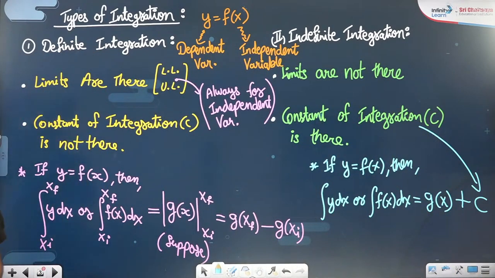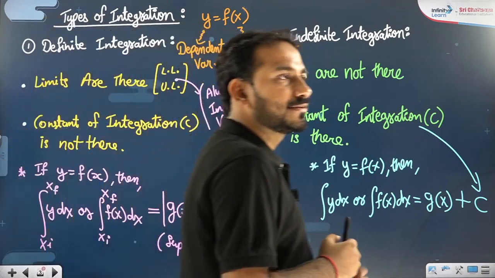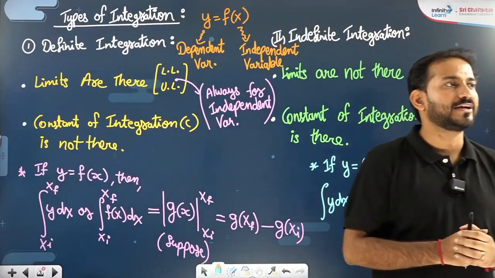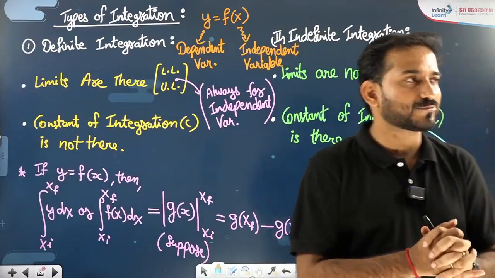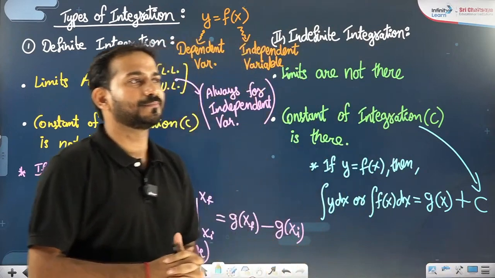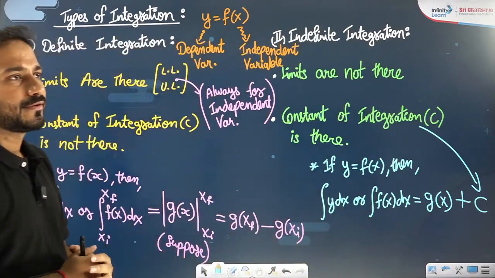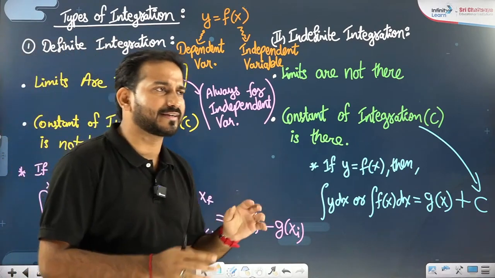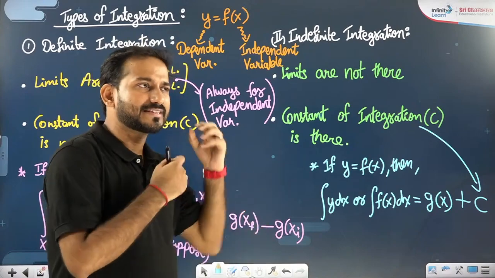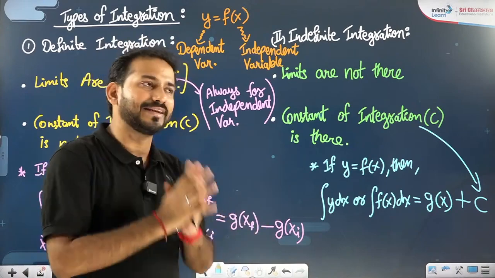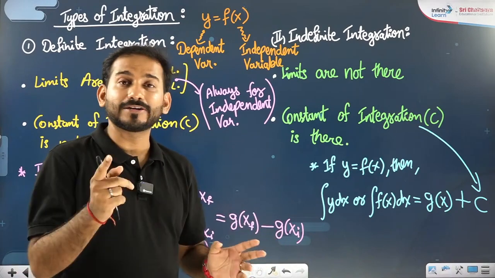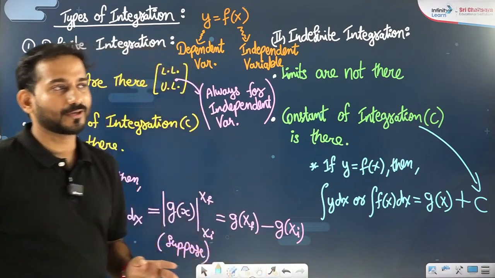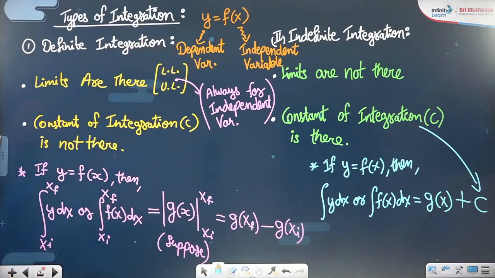And let me know in the comment section, have you now understood this? Yes, Danesh, the value of the constant depends on the rules given in the question. Absolutely correct. I will sum it up once again. The value of the constant can be from anywhere. It can be 0, positive, negative, decimal, rational, irrational. It can be anything. That depends on the conditions given in the question. So I hope you have got it. Quickly take the screenshot.